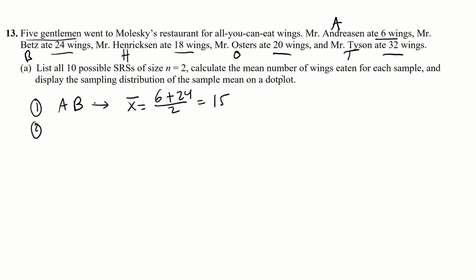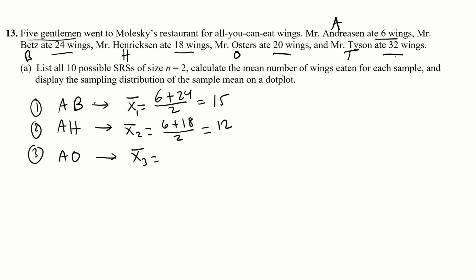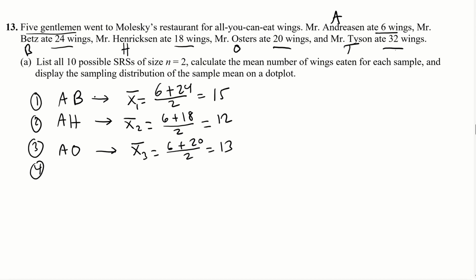And then we can do AH, which would be x bar 2 equal to 6 for Andreessen and then Henriksen 18 wings, divided by 2, and you get 12. We can do AO, calculate the x bar, 6 plus Oster's 20 divided by 2, so that's going to be 13. And we continue doing that for all 10.